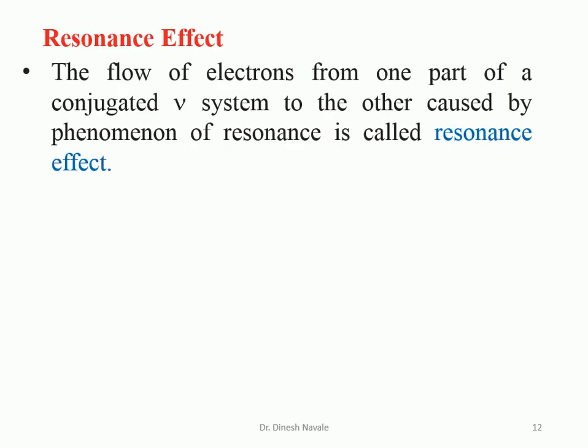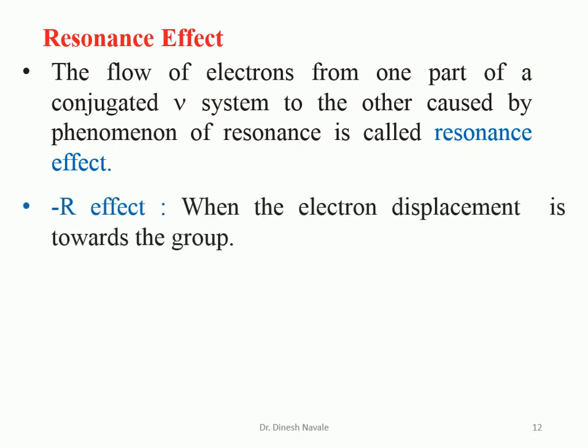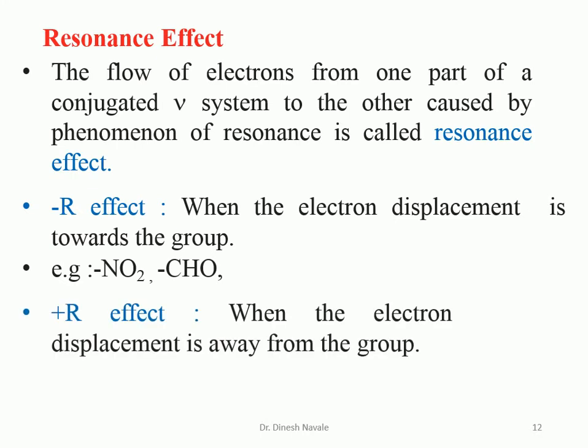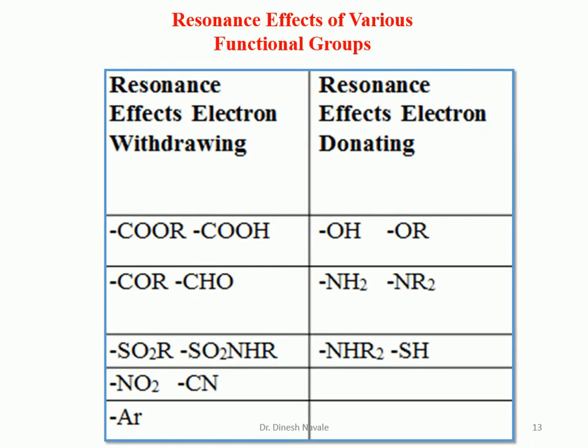Resonance effect. We have already seen, the definition of resonance is nothing but the flow of electrons from one part of the conjugated system to the other, and this phenomenon is called the resonance effect. There are different types of resonance. One is the minus R effect, when the displacement of the electron is towards the group, and examples are the nitro group and aldehyde groups. The plus R effect is when the electron displacement is away from the group, and the examples are hydroxy, alkoxy or halogen groups.